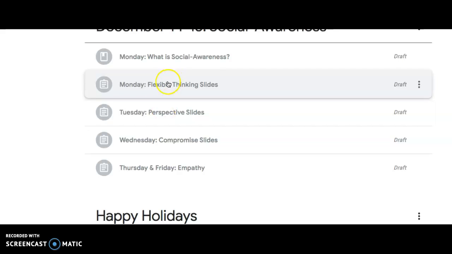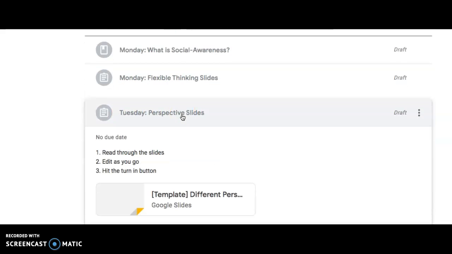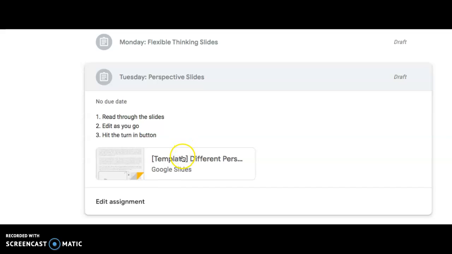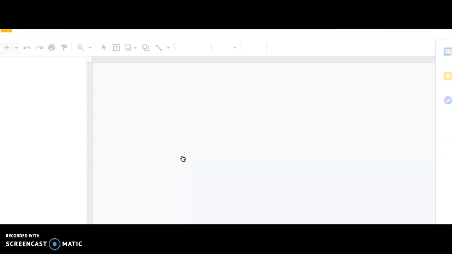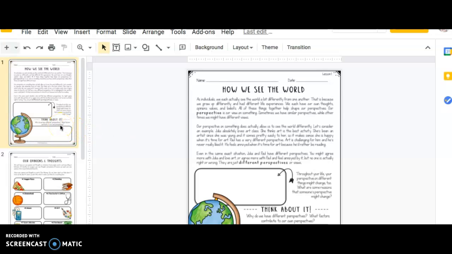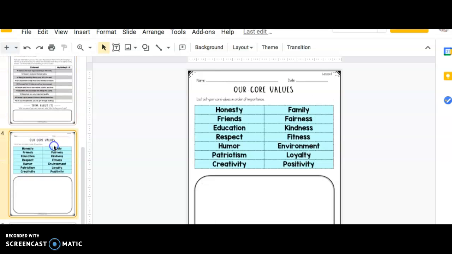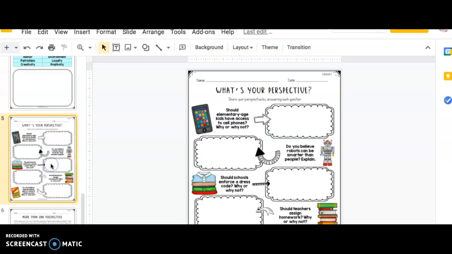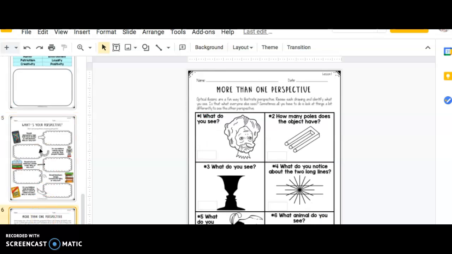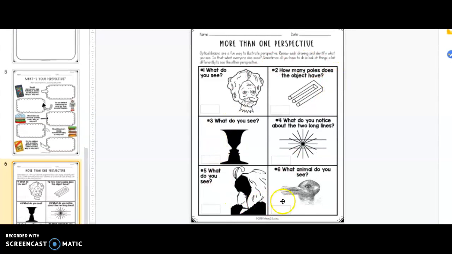Just like on Monday, on Tuesday, we're going to do some more slides. These are about perspective. So again, thinking about other people's perspectives and being able to kind of see their point of view. Okay, so you might have done these in the past if you were in wellness previously, like last year, but it's always good to refresh our memories and do these things again. One of my favorite ones is this one. It's the optical illusions, so you get to write down what you see.